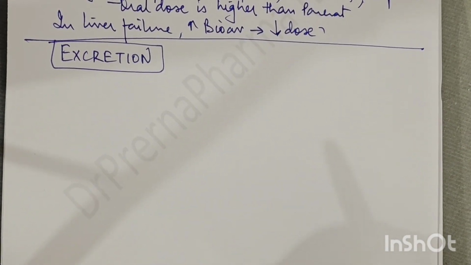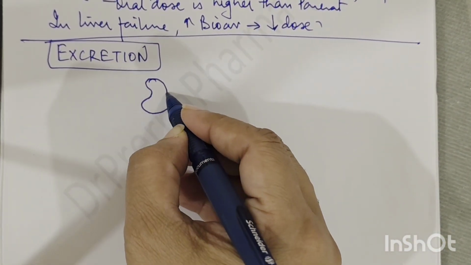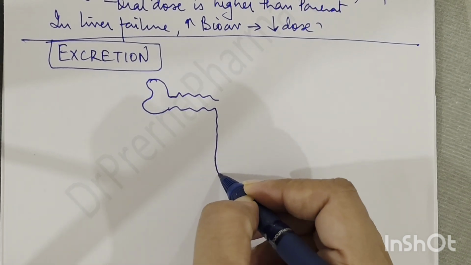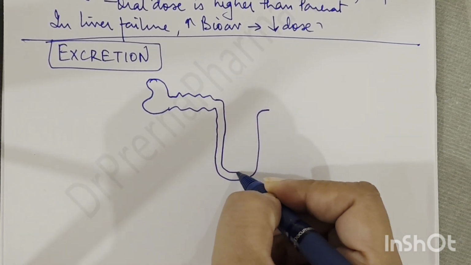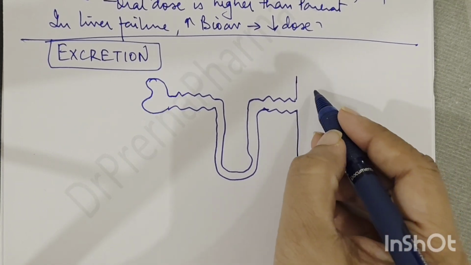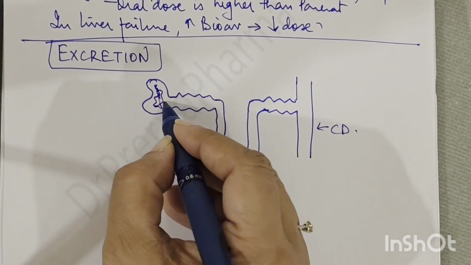So coming to the excretion part. Excretion में देखो, I'll draw the diagram also. This is the Bowman's capsule, and then this is the PCT. This is the descending limb of loop of Henle, then the ascending limb of loop of Henle, thick ascending limb, and then this is the DCT, and then this is the collecting duct. So this is CD, that is collecting duct, and this is the Bowman's capsule, right?